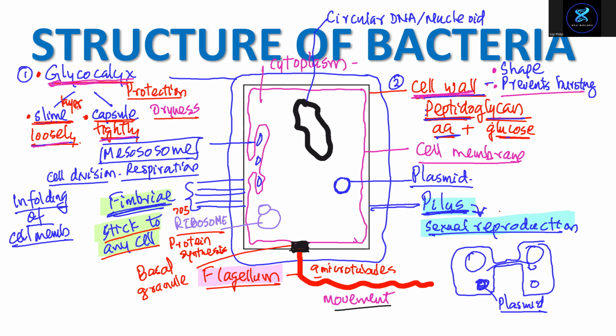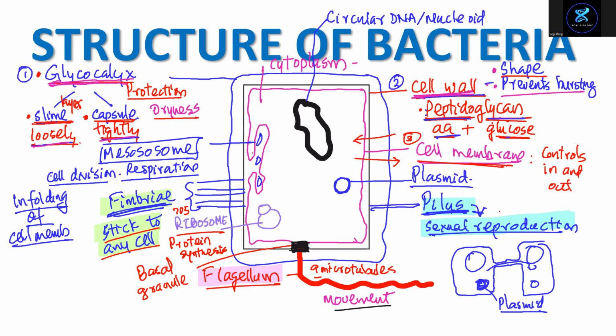What's the second layer? Cell wall. What is the cell wall made up of? Peptidoglycan. It gives shape to the cell. Different bacteria have different shapes, and it prevents bursting of the cell. The third layer is the cell membrane. Cell membrane controls the movement of molecules in and out of the cell. It regulates what goes into the cell and out of the cell.